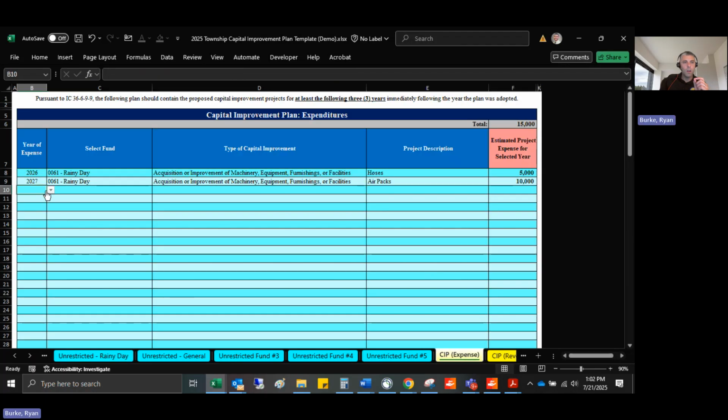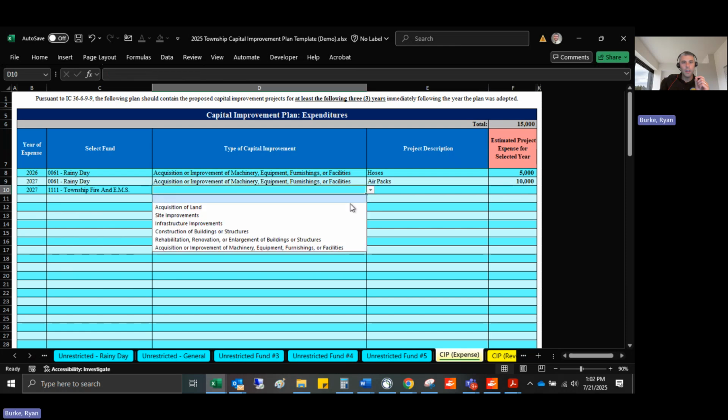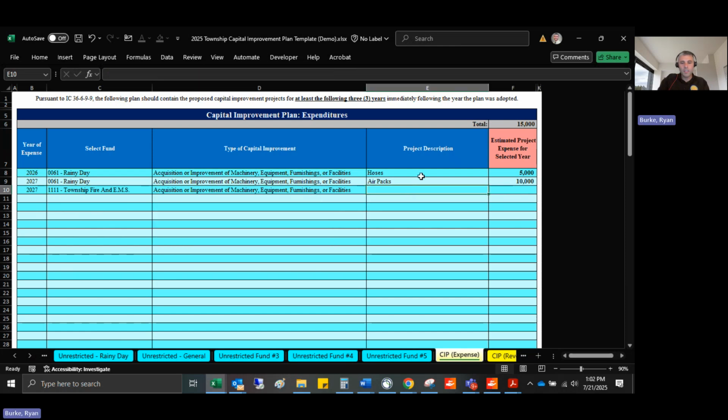Now let's say that for 2027, we've saved up for a long time. And for the fire fund, we're going to buy some equipment. Let's say we're going to buy a pumper truck. And I don't know, let's say it was $300,000. Entirely made up numbers. May make sense, may not. But we've got a truck that we're buying for $300,000 in Township Fire and EMS.